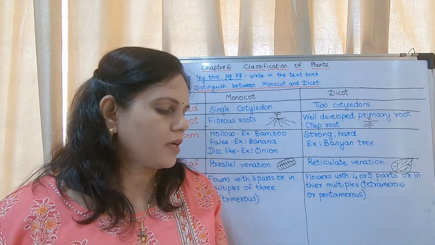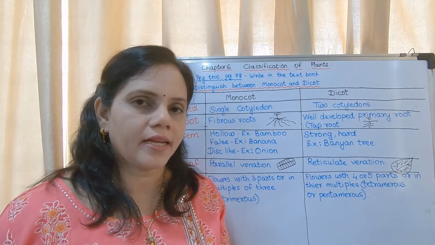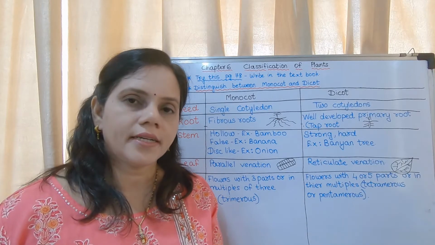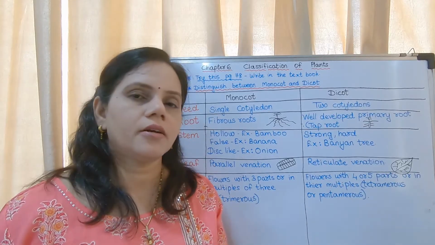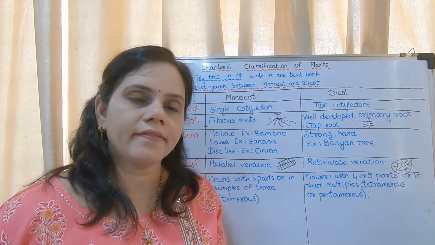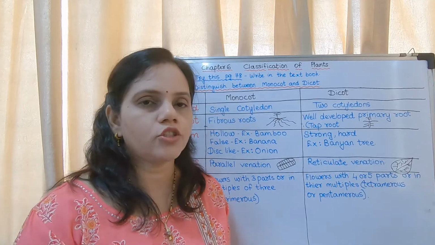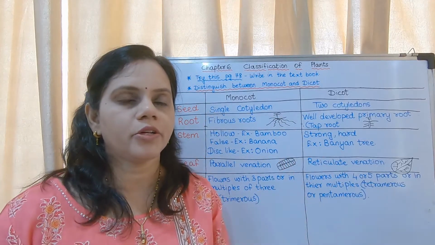I repeat, corn monocot, beans dicot, groundnut dicot, tamarind dicot, mango dicot, wheat monocot. So corn and wheat are monocots and all others are dicots. You may write the answer in your textbook.